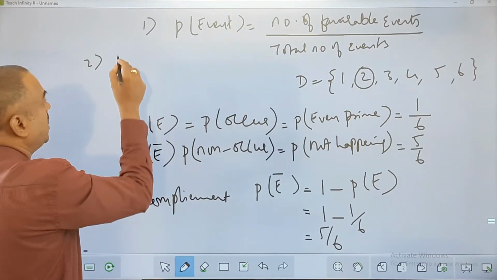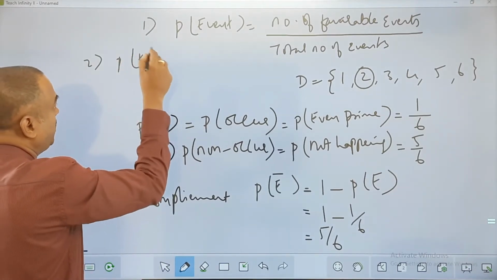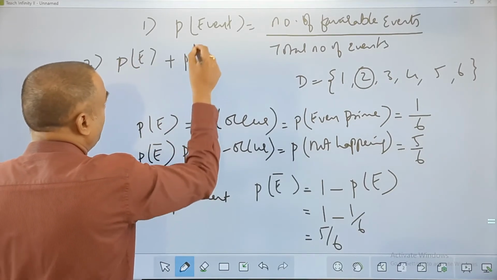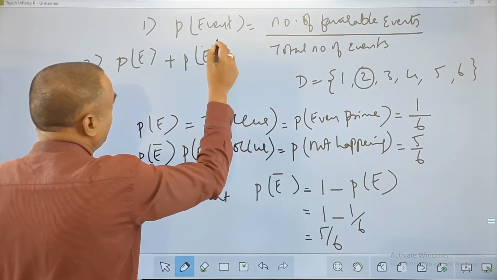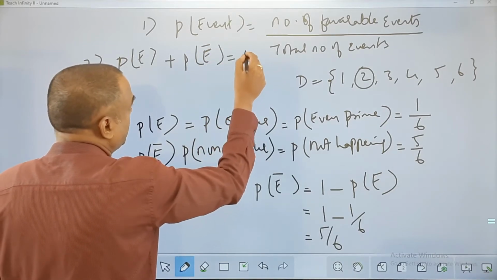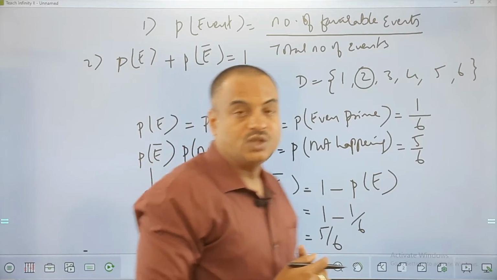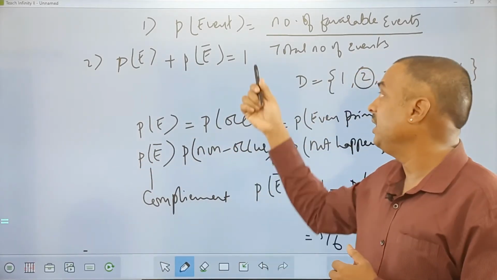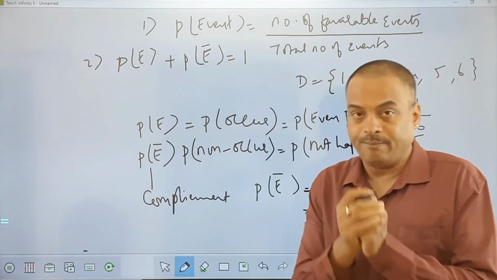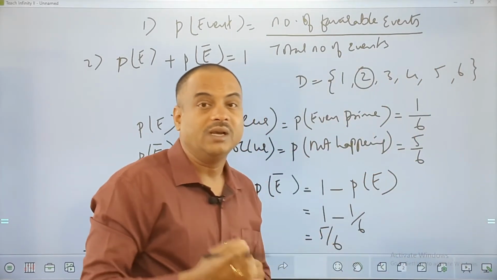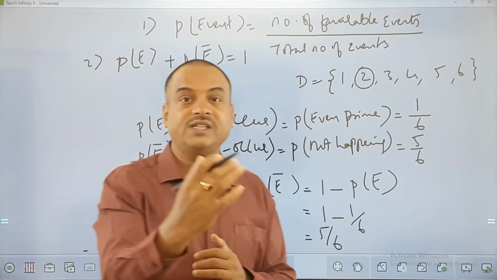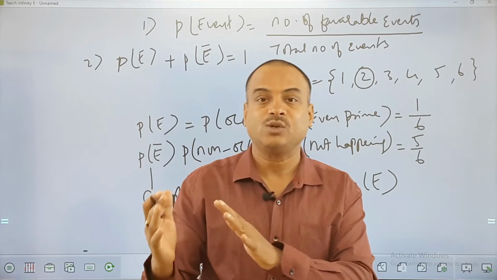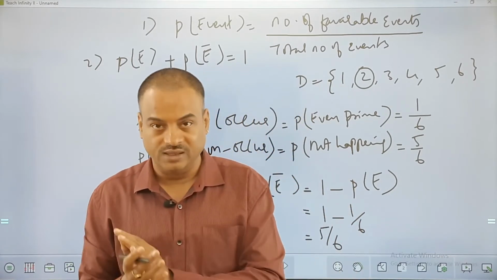Point number 2 here. Probability of happening of an event plus probability of non-happening of an event is always equal to 1. So the maximum value of the probability here will be 1. So sum of happening plus non-happening. For example, 3 out of 6, or half the chances of happening, half the chances are non-happening. So happening plus non-happening always leads to 1.